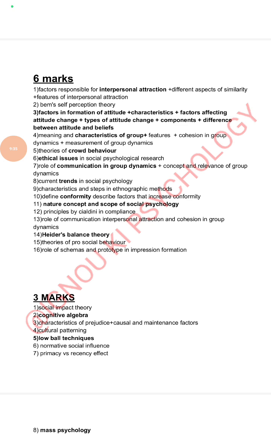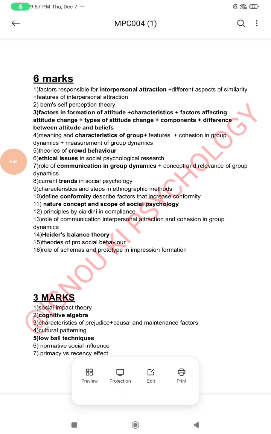Question number 2, Bem's self perception theory. Bem's self perception theory says that individuals interpret their actions the same way they interpret others' actions, and every individual's action is influenced by social surrounding and not by personal will. So whatever we do, it is somehow impacted by our social surroundings. This is given by Bem. So you have to explain this theory.